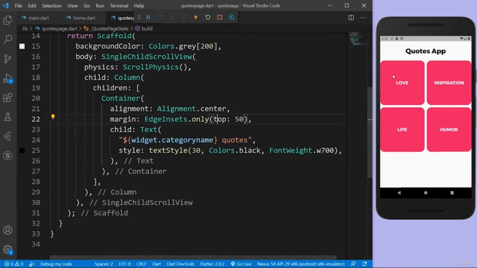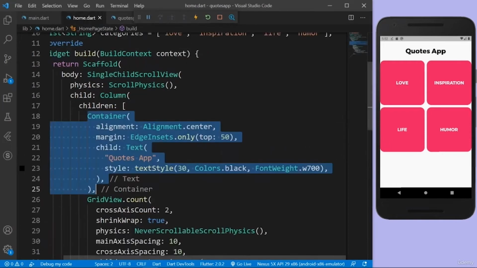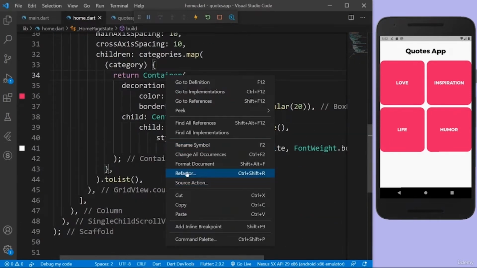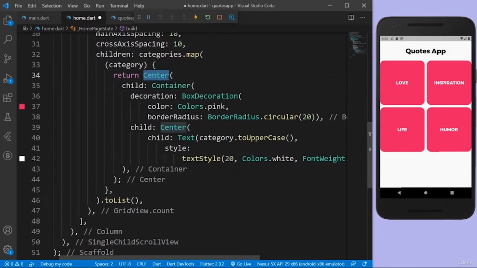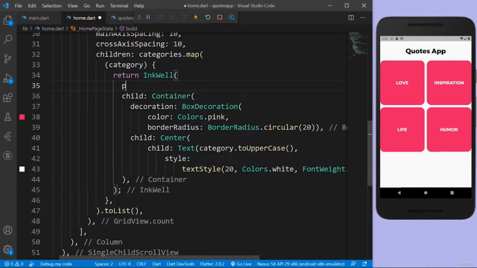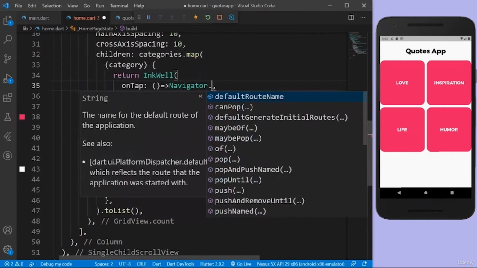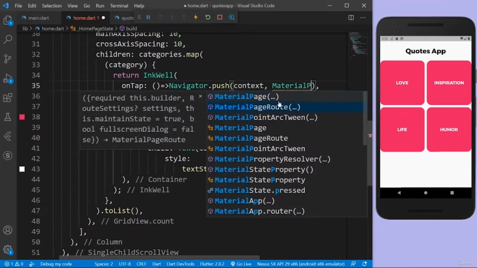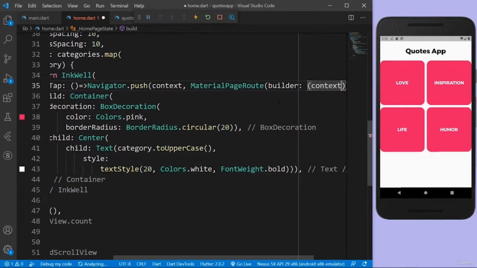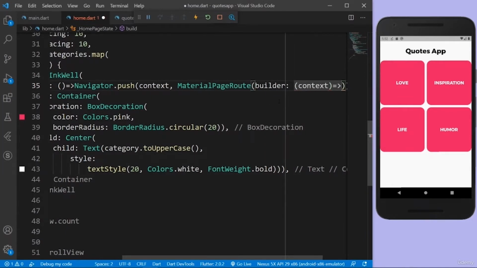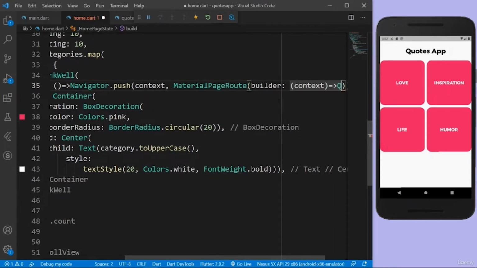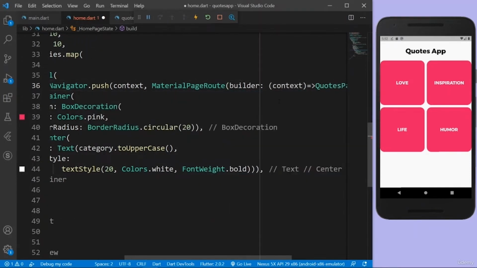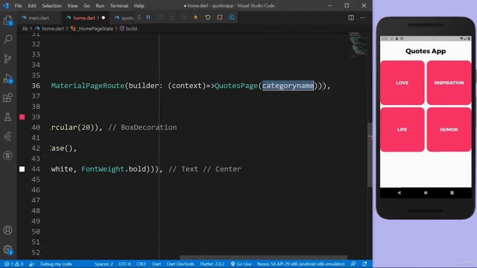So I want to actually see it. So when I click on this, I have to see something, right? So let's actually implement navigation. So I'm going to wrap this container in an InkWell so that I can have some onTap actions. I'll say onTap. Whenever the user clicks on this, I'm going to call Navigator.push(context), and the route is going to be a MaterialPageRoute. And I'm going to pass in the context, and we're going to return whichever page we want to go to. So we want to go to the QuotesPage. And we have to pass in the category name.